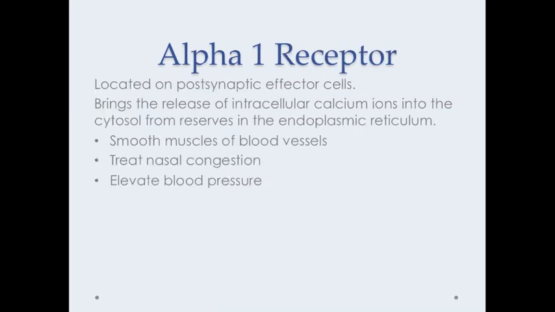The alpha-1 receptors are located on postsynaptic effector cells. It brings the release of intracellular calcium ions into the cytosol from reserves in the endoplasmic reticulum. It smooths muscles of blood vessels, treats nasal congestion, and elevates blood pressure.